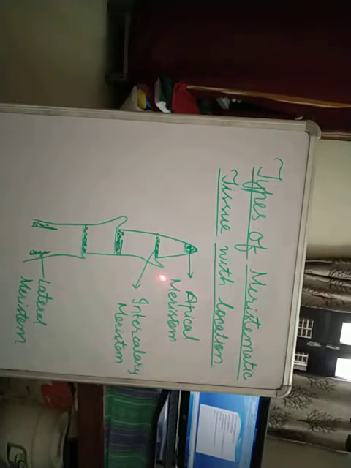Next we have the intercalary meristem. This is present at the base of the leaf or in the internodal region. It is responsible for increasing the length of the internodal region. And third one is the lateral meristem, which you can see in the lateral part.